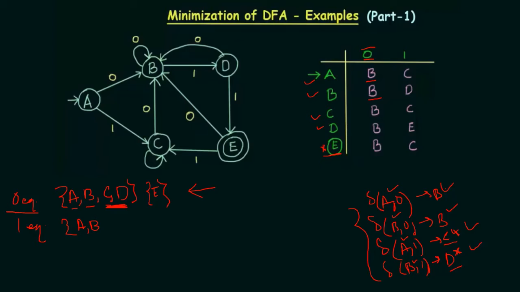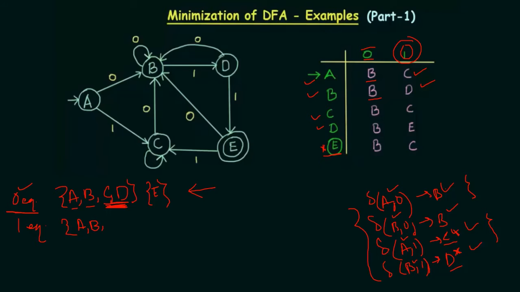But A1 and B1 are producing C and D. Both are different, but they belong to the same set in zero equivalence. Hence, these two can be said to be equivalent to each other. So A and B are one equivalent to each other.